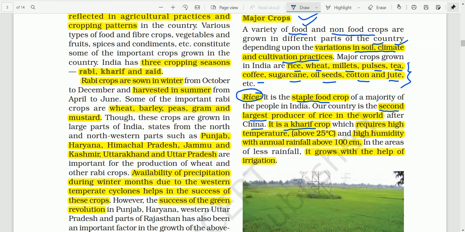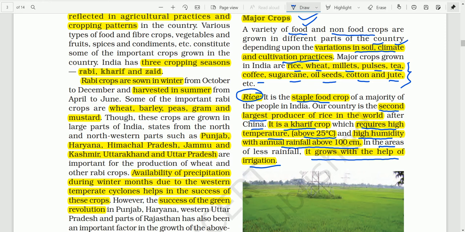Since this is a kharif crop, it requires high temperature, above 25 degrees Celsius, and high humidity, meaning a high quantity of water vapor in the atmosphere, and annual rainfall above 100 centimeters. If less than 100 centimeters, irrigation is required, as given here. In the areas of less rainfall, it grows with the help of irrigation.